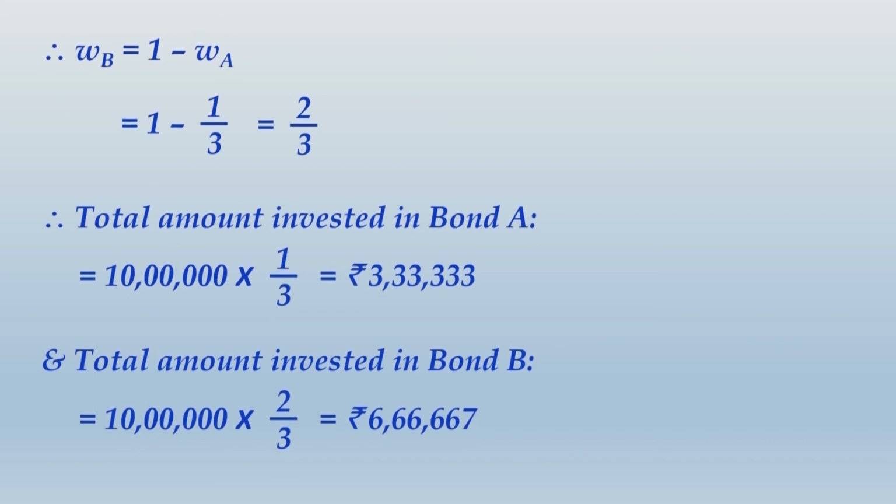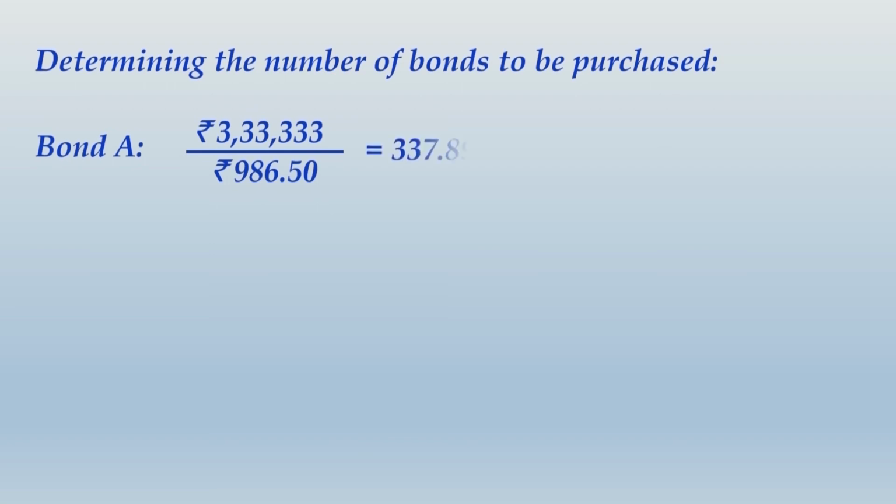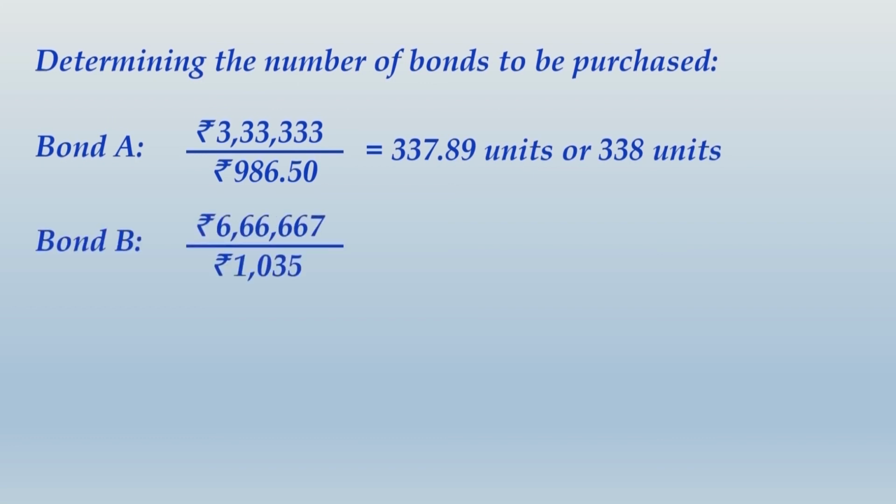Alright friends, after computing how much money you have to invest in each of the two bonds, we also know the current market price of both the bonds, through which we can easily identify how many units of each bond we need to buy. So the total value of investment will be divided by the market price of each unit of bond, and we get 338 units of bond A to be purchased, and likewise for bond B it will be 644 units. So note down this also, and that will be the end of the solution.